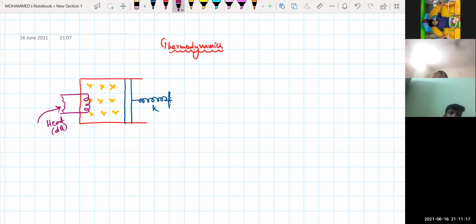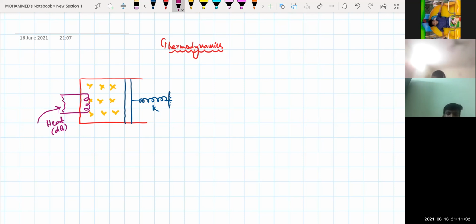Because of the temperature increase, what is happening to the kinetic energy of these molecules? It is increasing randomly. That means the kinetic energy of these molecules is increasing because of the heat supply, isn't it?